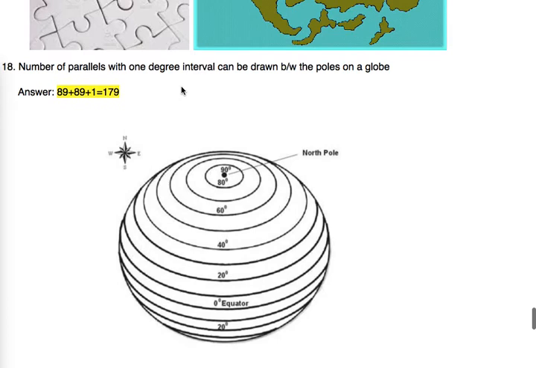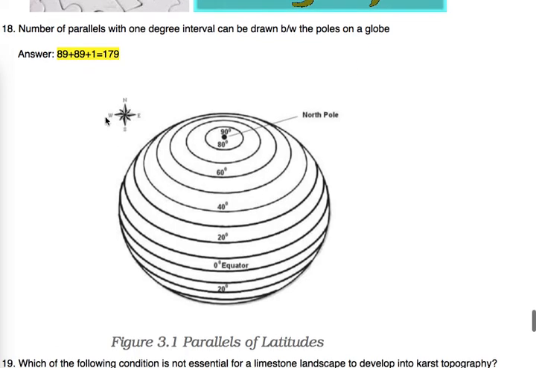And the next topic was about how many parallels with 1 degree interval there are between the poles on a globe. We come to the answer 179 by adding 89 plus 89 plus 1 equals 179. How does it come? We count the equator as common to both hemispheres.